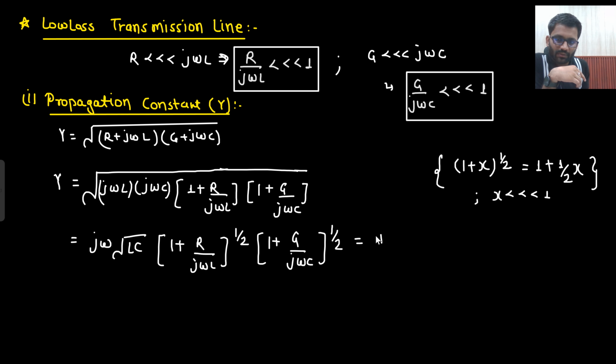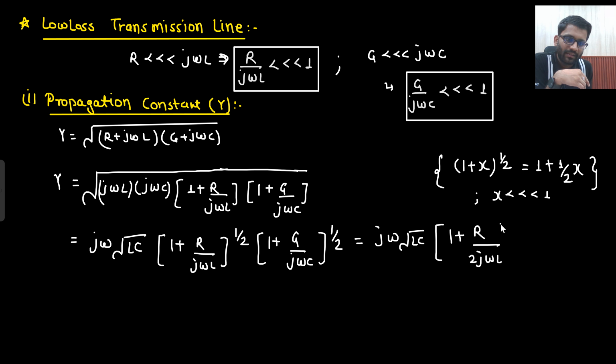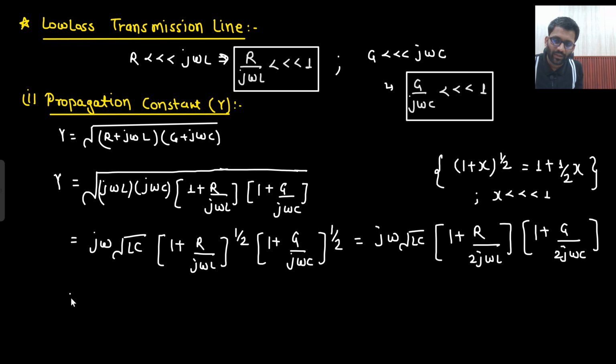Yes. So jω√(LC) times (1 + R/(2jωL)) times (1 + G/(2jωC)). These derivations are not important, okay. This is what you are getting. Now you need to multiply this and this. So what will you be getting?